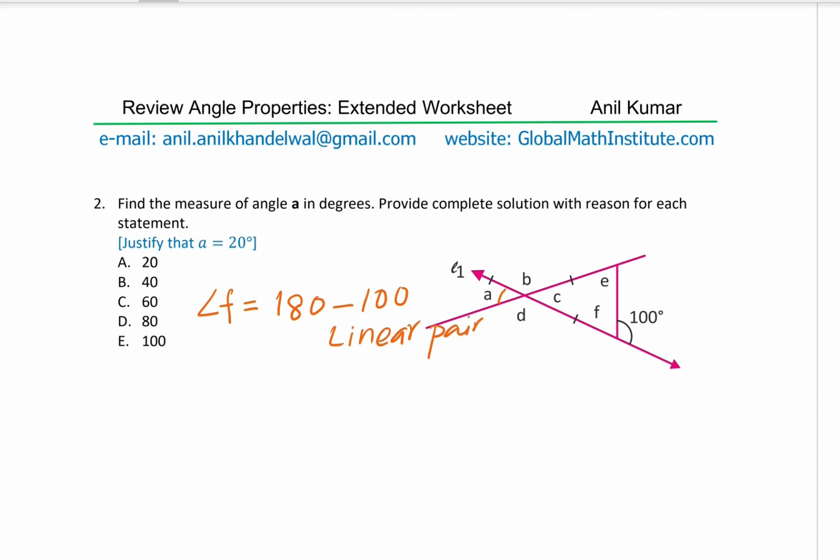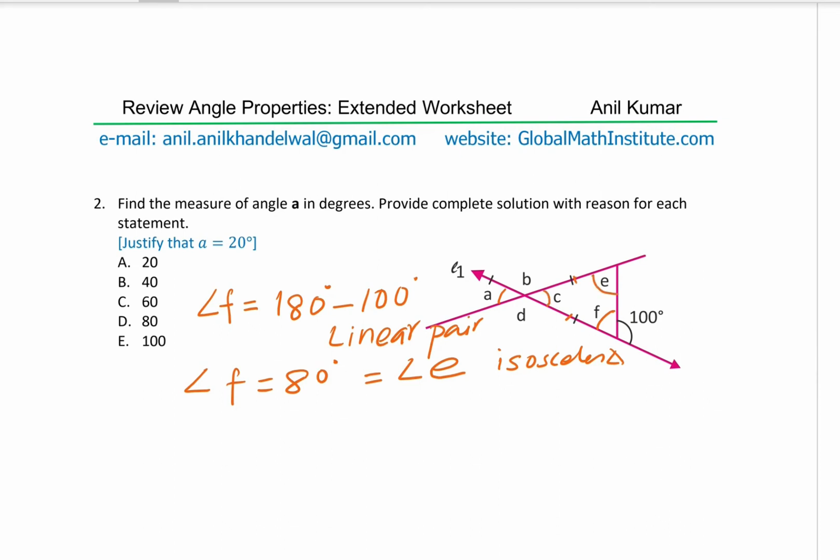Correct? So we get angle F as equal to 80, and all this is in degrees. So we know angle F now is 80 degrees. Now here we have an isosceles triangle, right? So these two sides are given to us as equal. So this is also equal to angle E. Perfect. And for this, the reason is isosceles triangle. So angle E is also equal to angle F.